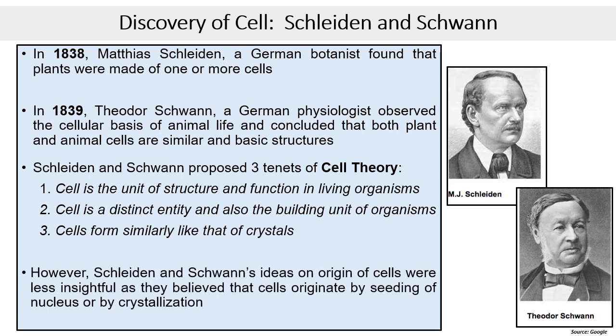However, Schleiden and Schwann's idea about origin of cells is less insightful, because somewhere this idea was influenced by the theory of spontaneous generation and there was no basic understanding regarding the origin of cells.